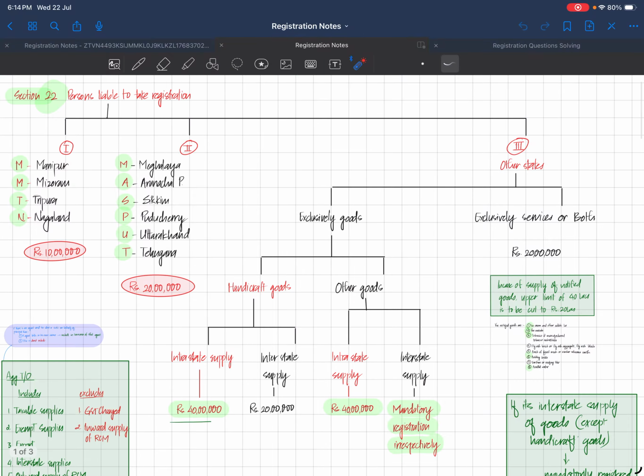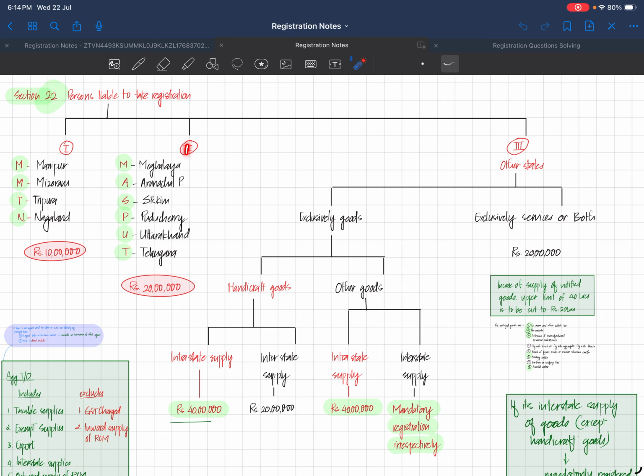MMTN stands for Manipur, Mizoram, Tripura and Nagaland. So these are all our acronyms. You can make your own. Coming here, for this first category of special states, the aggregate turnover limit is only 10 lakhs.